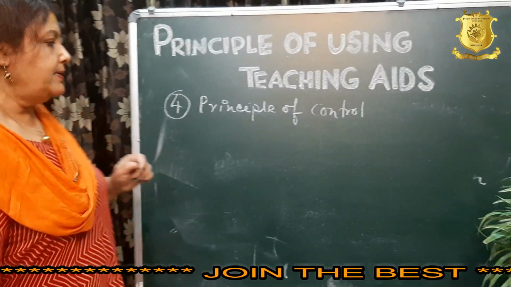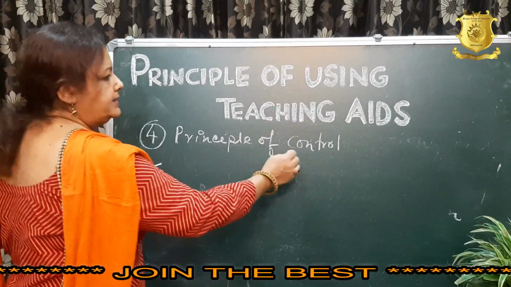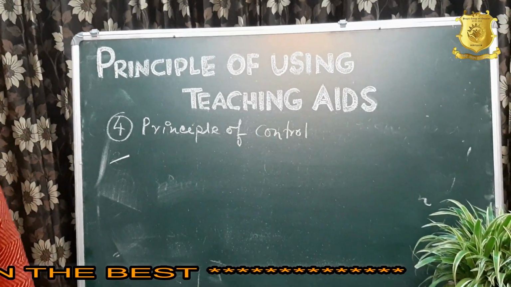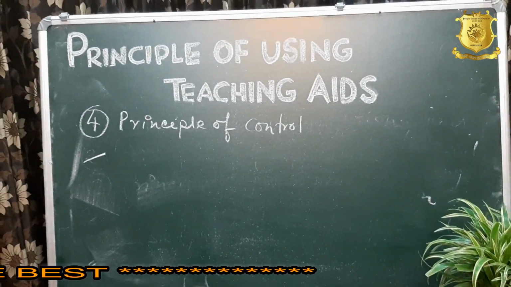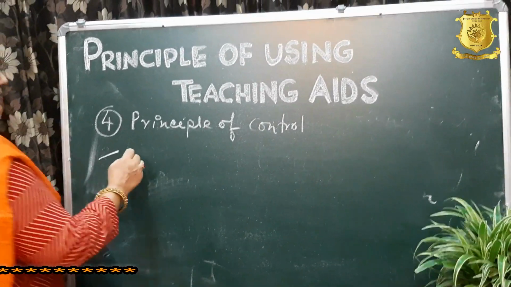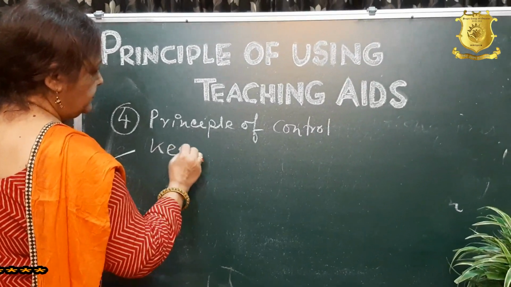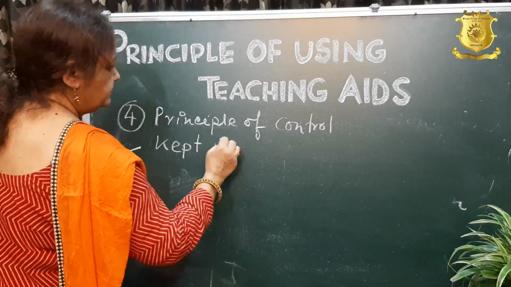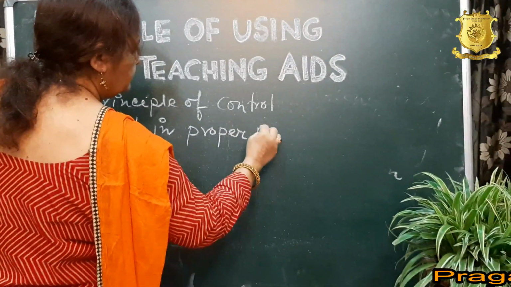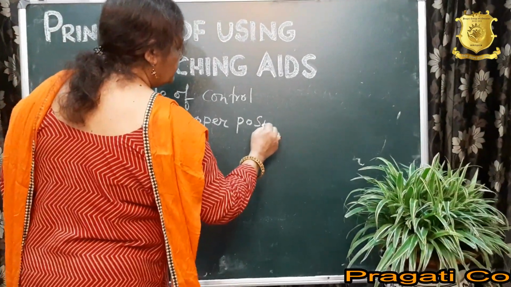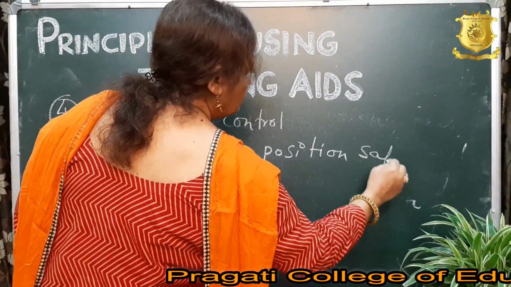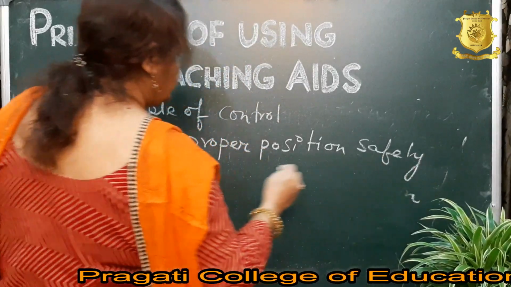So under the principle of control, the first point is that after using teaching aids, they must be kept in proper position safely.